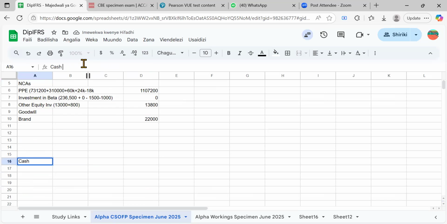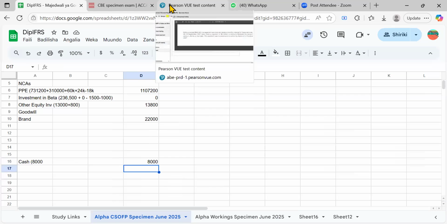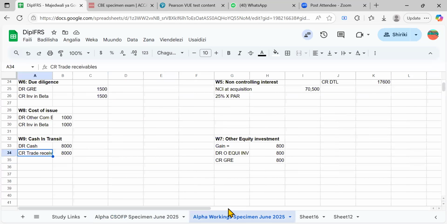Maybe in the books we already have another cash. It's 8,000, right? I would come here too and write equals to, and then write there 8,000, just like that. It's your choice if you want to go to the statement of financial position and finish off everything, but I want us to do this first, and let's finish up with the other entry.